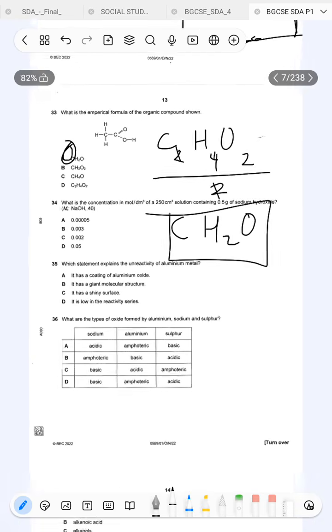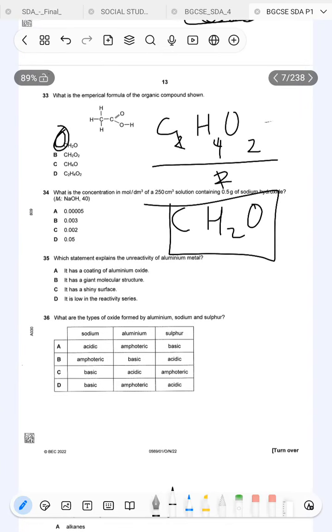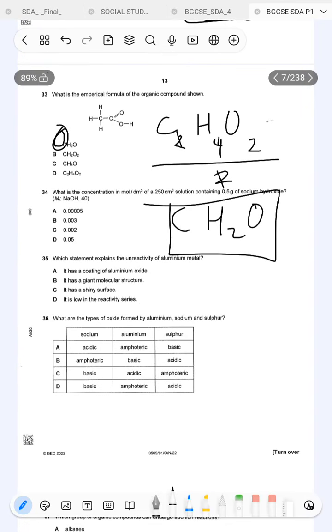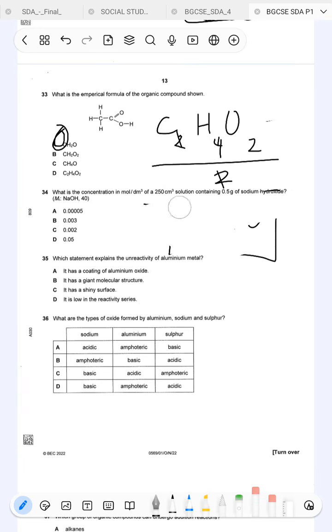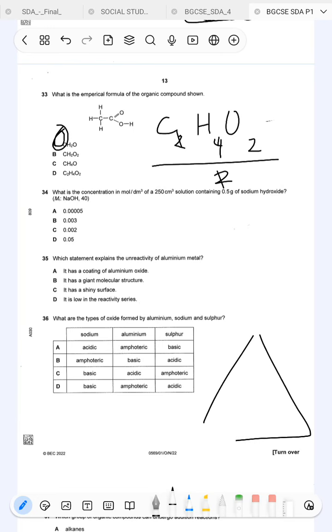Number 34. What is the concentration in mole per cubic decimeter of a 250 cubic centimeter solution containing 0.5 grams of sodium hydroxide? We are looking for concentration. So first we're going to calculate the number of moles. We use the triangle for reacting masses. So we have mass here, N here, Mr or Ar.